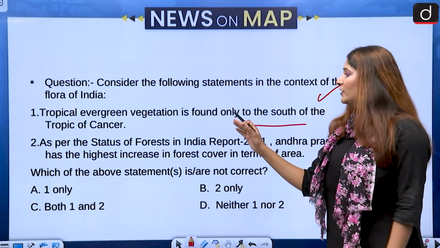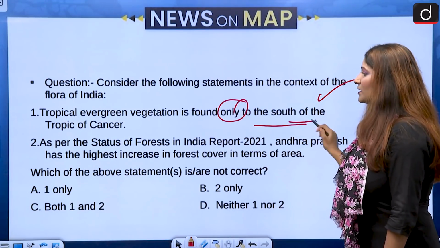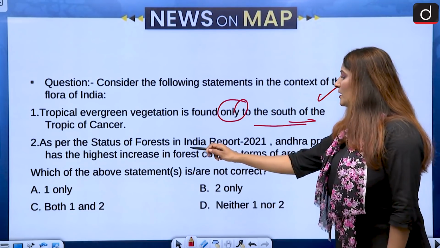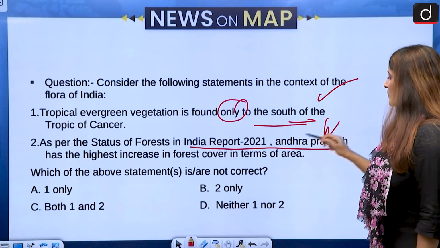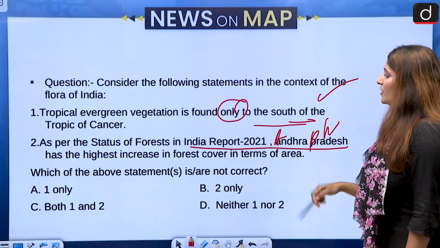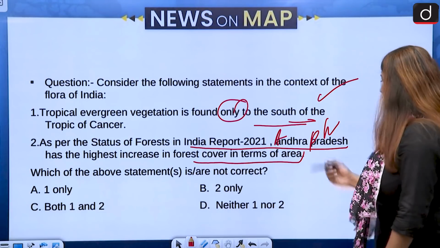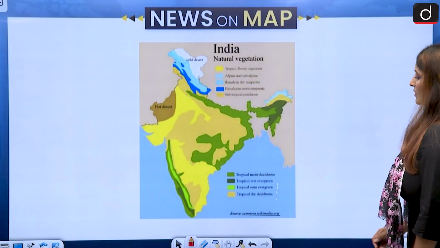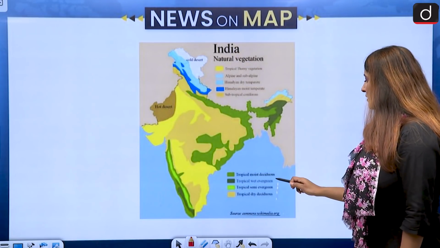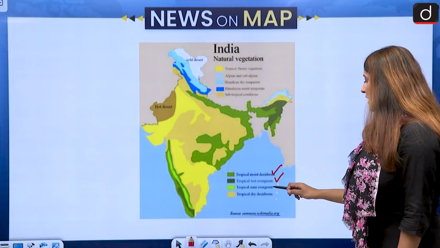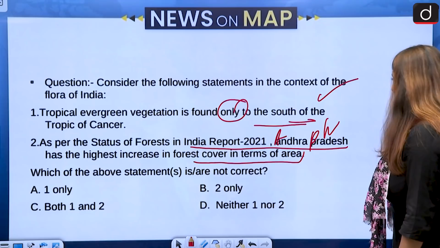So tropical evergreen vegetation is found only to the south of the Tropic of Cancer, and as per the State of Forest Report in India, Andhra Pradesh has the highest increase in the forest cover in terms of area. Let us see if it is correct or not. Now you see tropical wet evergreen, tropical moist deciduous and tropical semi-evergreen. What are we talking about?